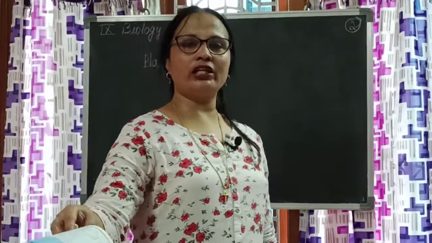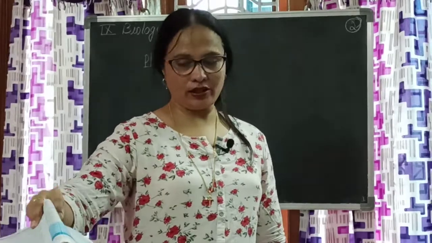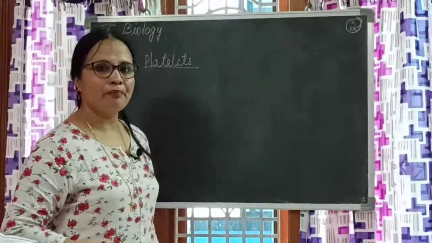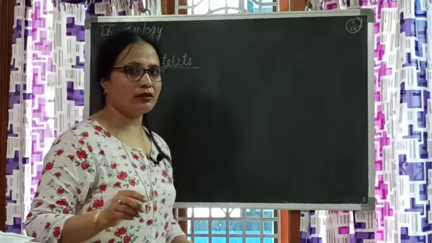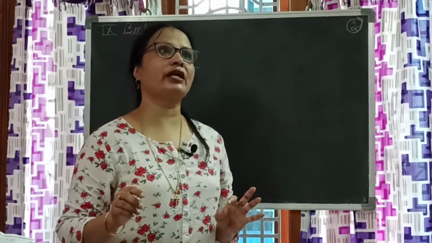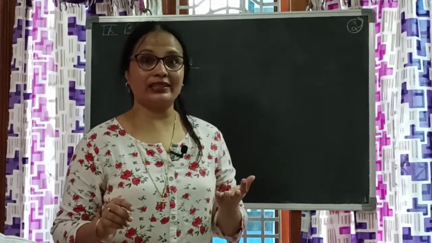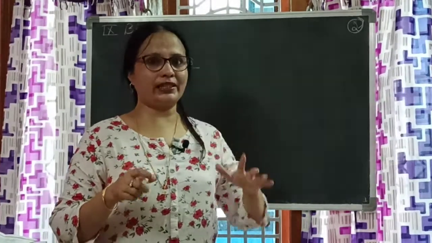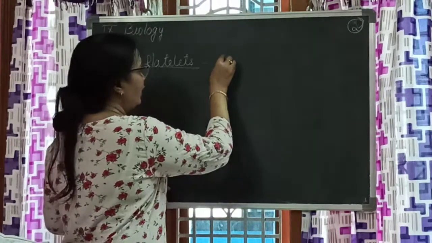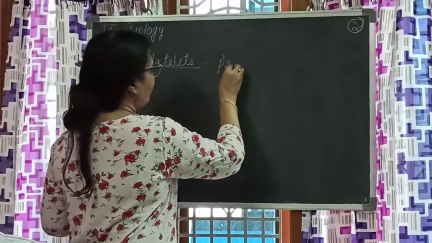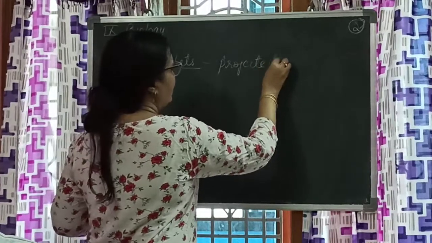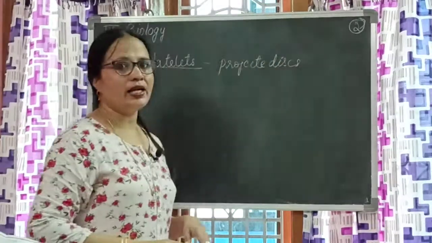Okay children, now we learn more about erythrocytes and leukocytes. Now let us know about the third type of blood cell, that is platelets. Platelets are disc shaped, projected discs. They look like projected discs.